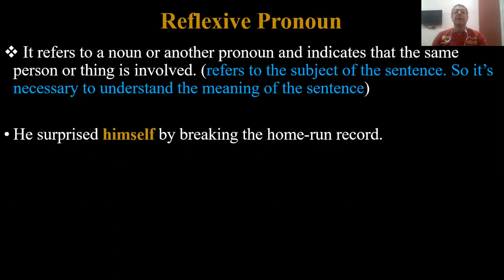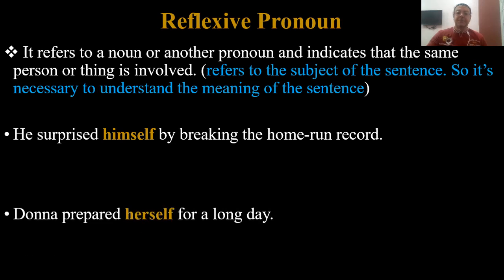Example: he surprised himself by breaking the home run record. So he himself was surprised. When we say he surprised himself, himself refers back to the subject he, and in this case it's a reflexive pronoun. So it reflects back, or refers back, to the subject.